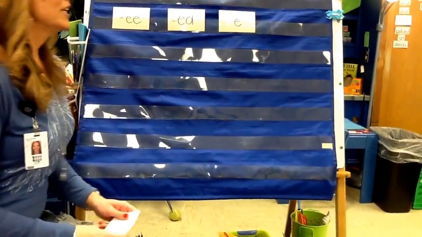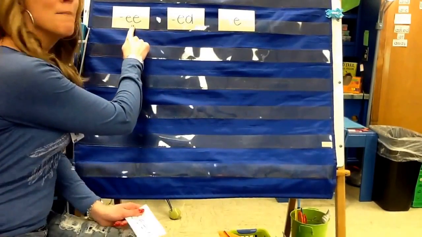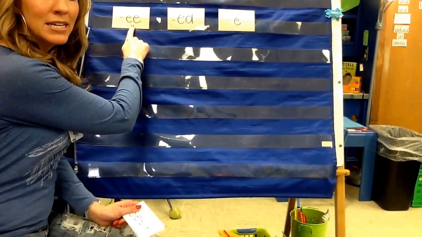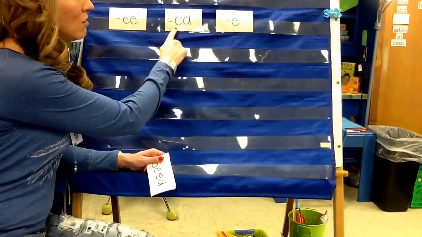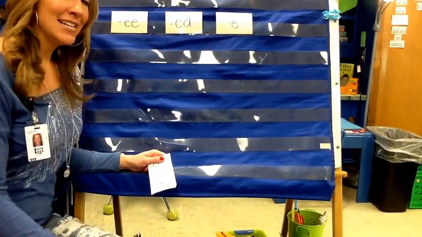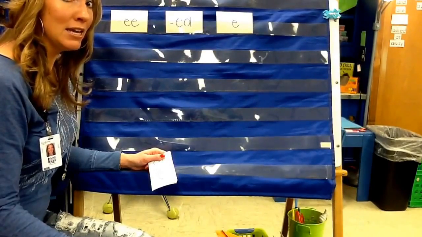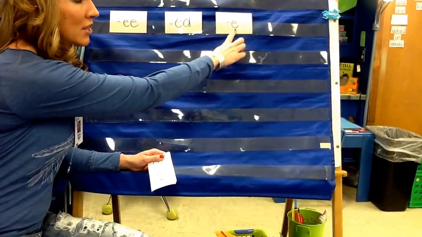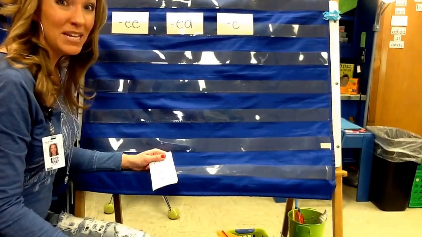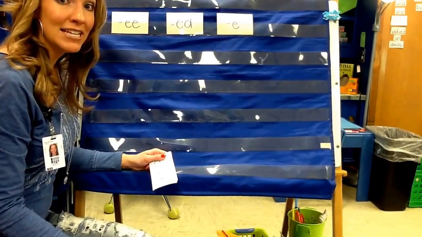We have been learning that EE makes the E sound and goes E, E, E. We have also learned that EA is another way to make E say its name and go E, E, E. And finally, there's another way that we're going to look at today, and sometimes E by itself just says E.